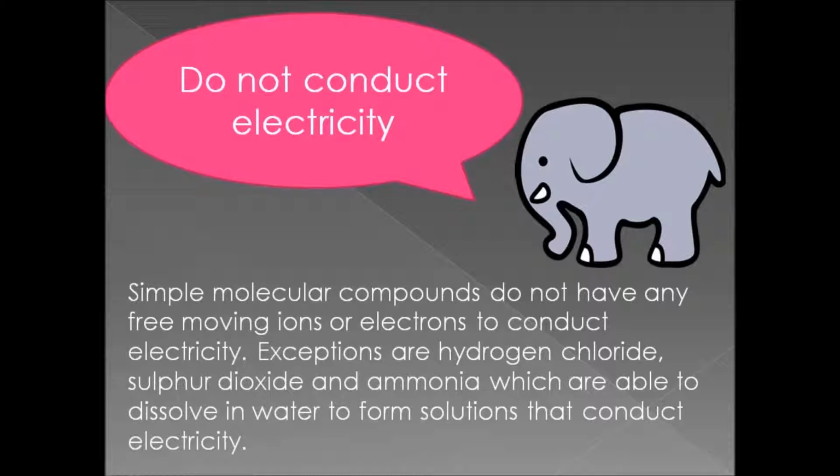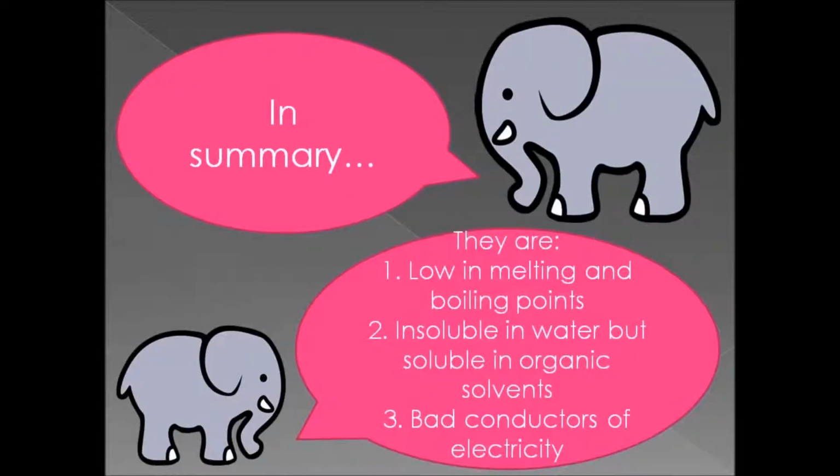Thirdly, simple covalent compounds do not conduct electricity. Simple molecular compounds do not have any free-moving ions or electrons to conduct electricity. Exceptions are hydrogen chloride, sulfur dioxide, and ammonia, which are able to dissolve in water to form solutions that conduct electricity. In summary, simple covalent compounds are low in melting and boiling points, insoluble in water but soluble in organic solvents, and bad conductors of electricity.